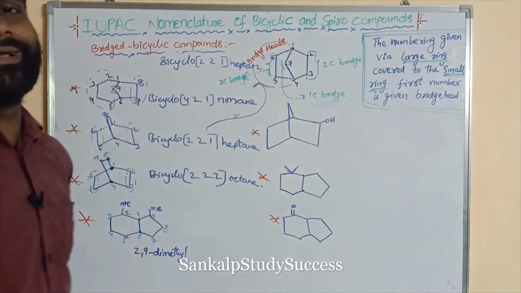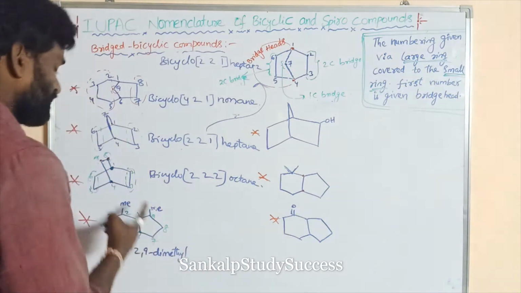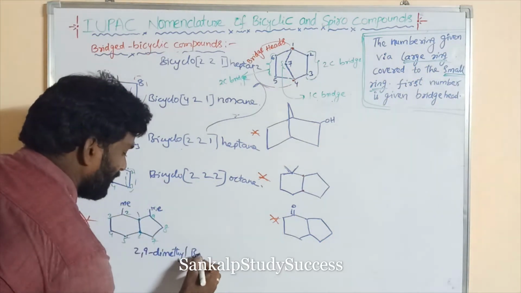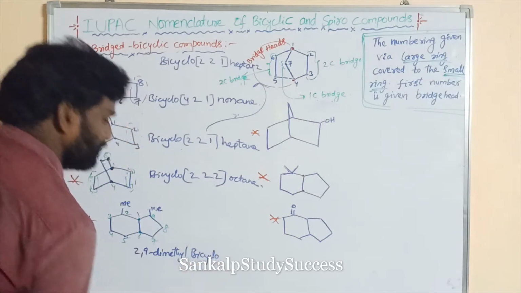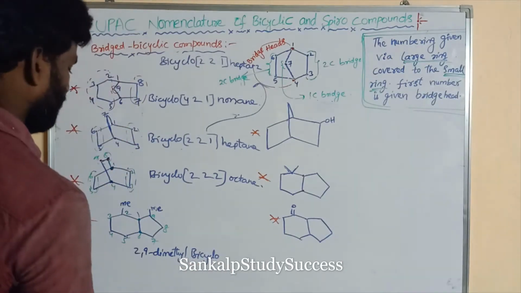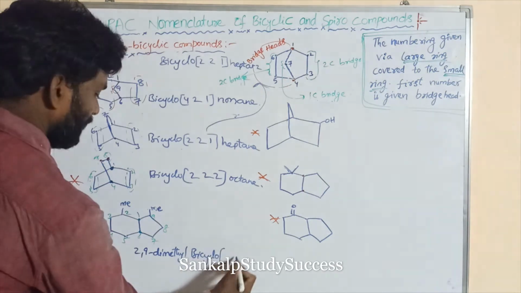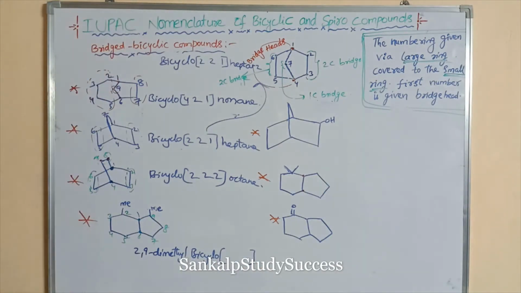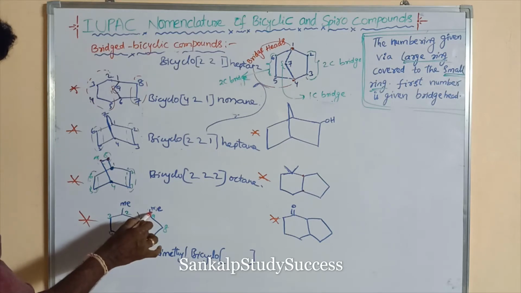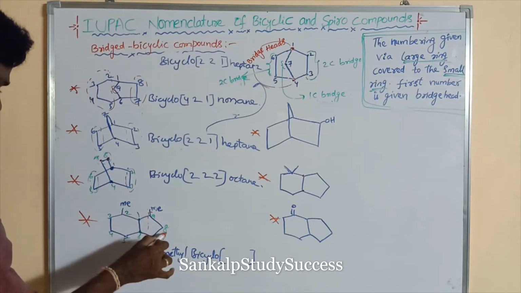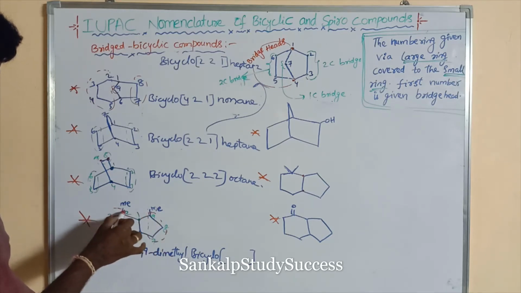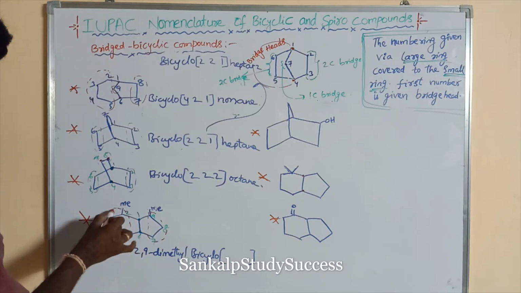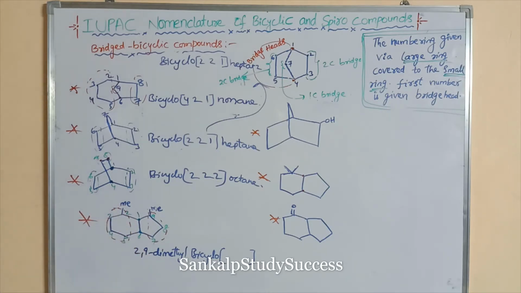Next we can write the primary prefix. What is the primary prefix? Bicyclo. And in parentheses the carbon bridges can be written. So in these bridges how many carbons are there? This is the 3-carbon bridge, and this is the 4-carbon bridge.